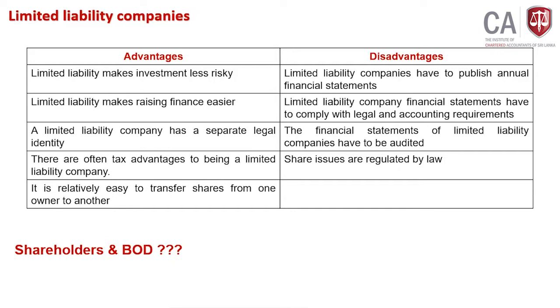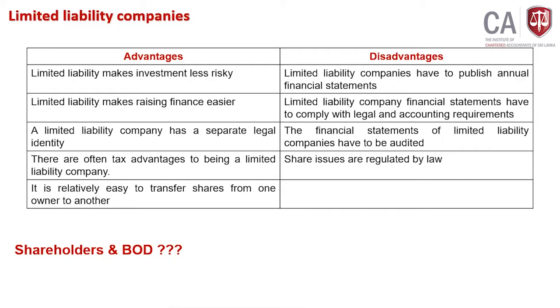Third one, a limited liability company has a separate legal identity. In front of the law, you are a separate legal entity, which means customers, suppliers, anybody can't take any action against the directors of the company under their names, but whatever claim you have, you have to claim from whom? The company. Let's say the company provides bad quality goods, then customers can file cases against the company name, not under an individual director's name.